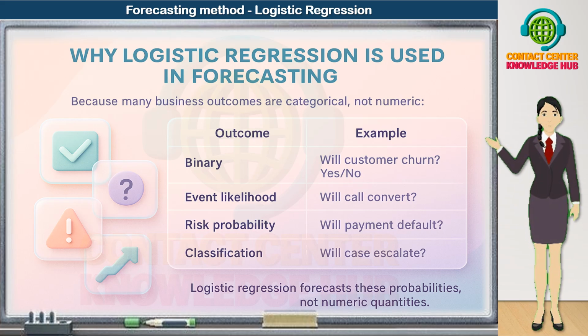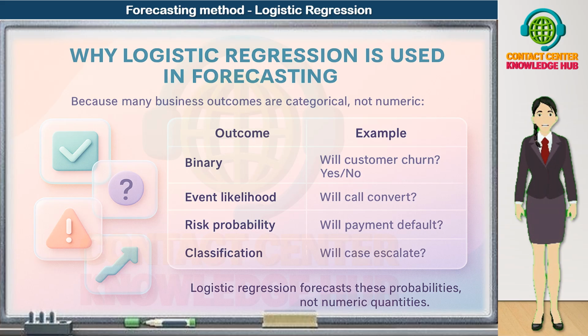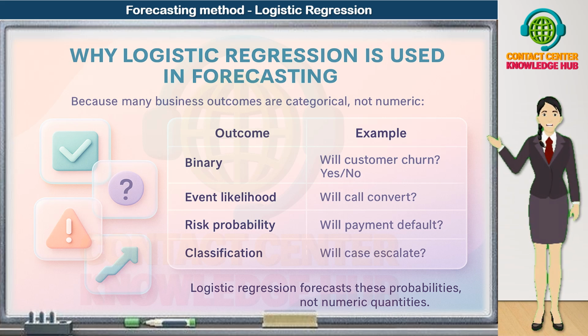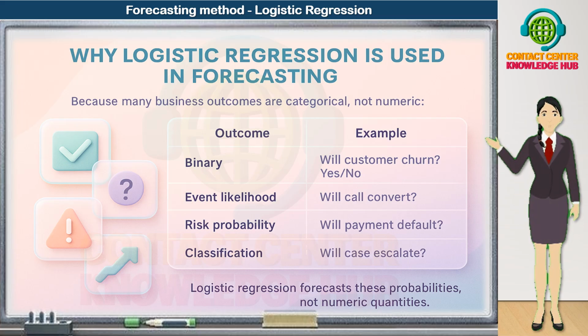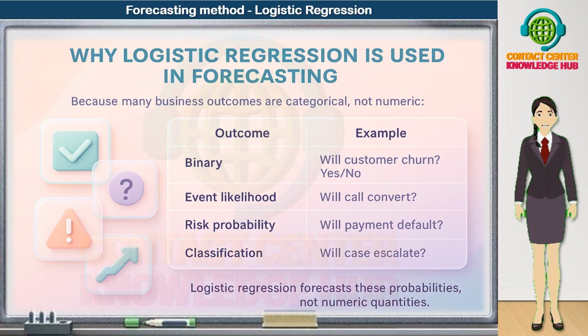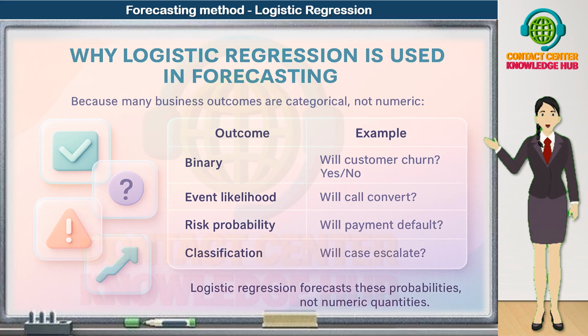Binary outcome. Will the customer churn? Yes or no? Event likelihood. Will this call or lead convert into a sale? Risk probability. Will this payment default? Is this account high risk or low risk? Classification. Will this case escalate to a supervisor or stay at frontline? In all of these situations, we are not predicting a continuous value like revenue or volume. Instead, we want a probability. How likely is this outcome?